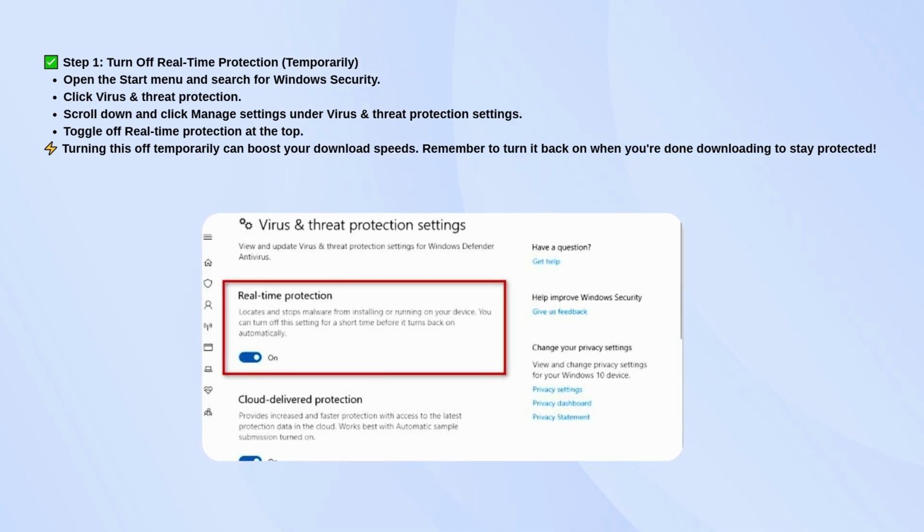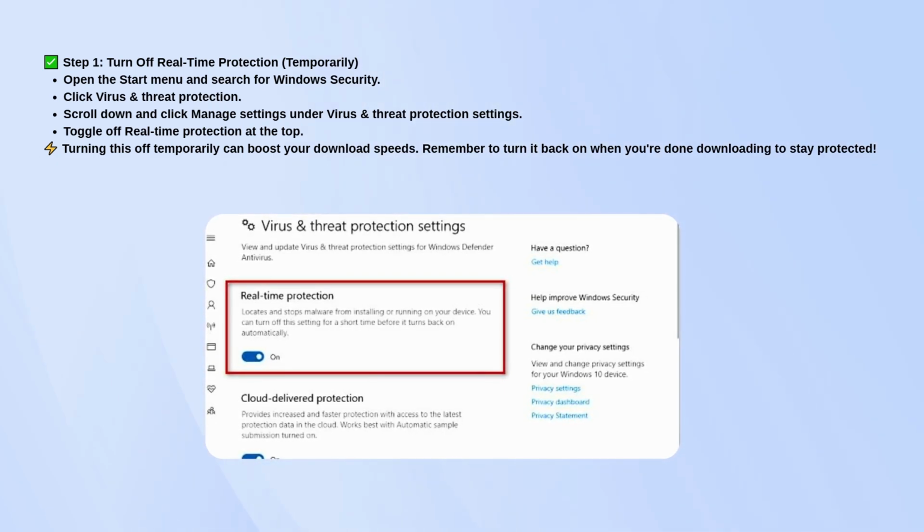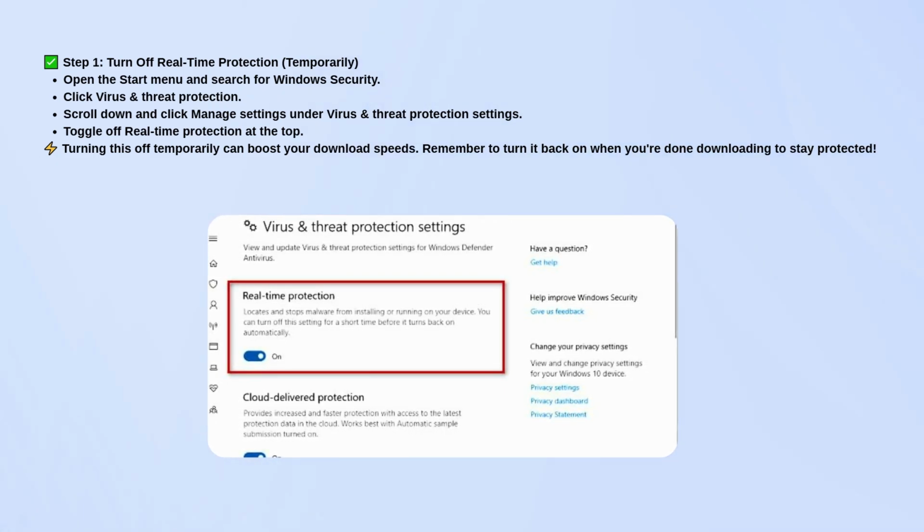Just open the Start menu, search for Windows Security, and go to Virus and Threat Protection. Scroll down and click on Manage Settings under Virus and Threat Protection Settings. Then toggle off Real-Time Protection. This can sometimes help boost your download speeds. Just don't forget to turn it back on after you're done to keep your system secure.